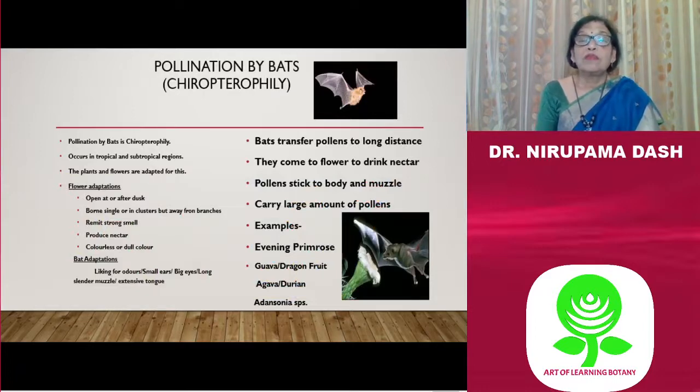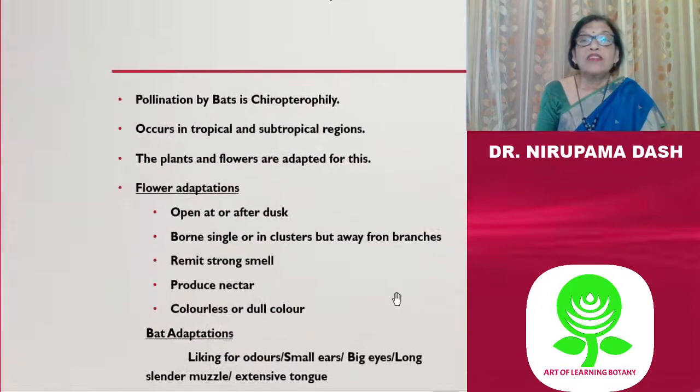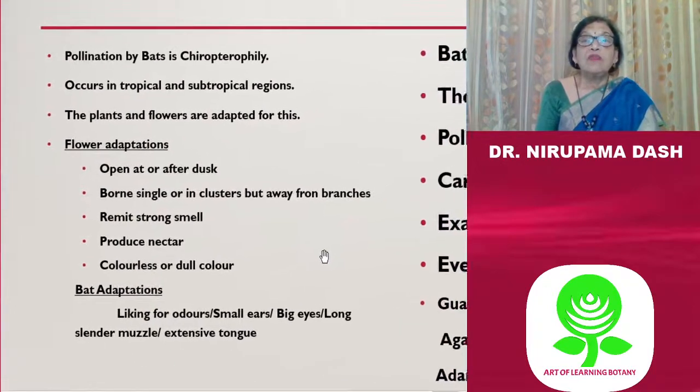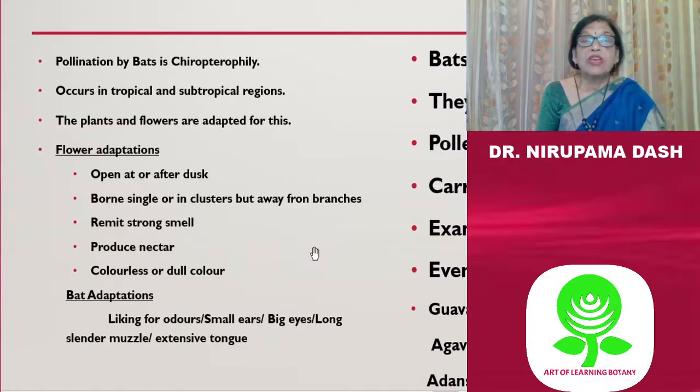Then coming to pollination by birds, this is called ornithophily. This occurs in tropical and subtropical regions, and the flowers of these plants are well adapted to it. The flowers open at dusk or after dusk. They are borne singly or in clusters. They have a very strong odor or smell. They produce nectar, and they are generally colorless or dull in color.